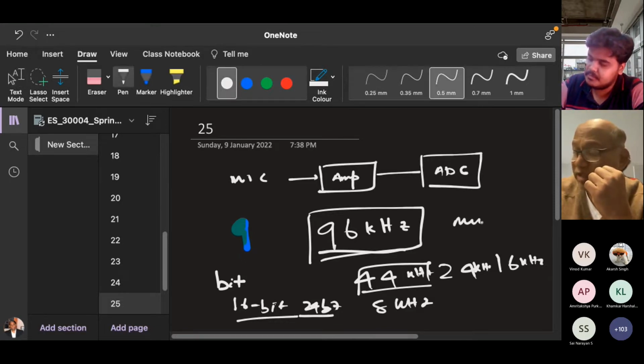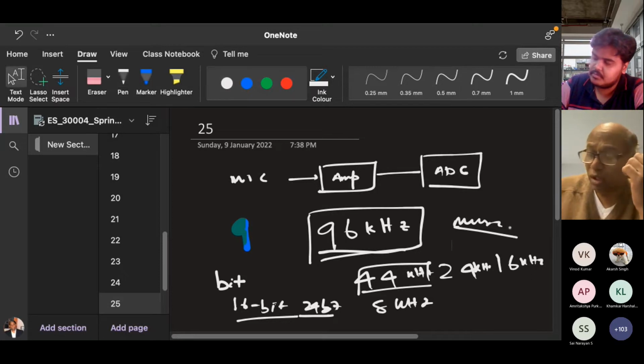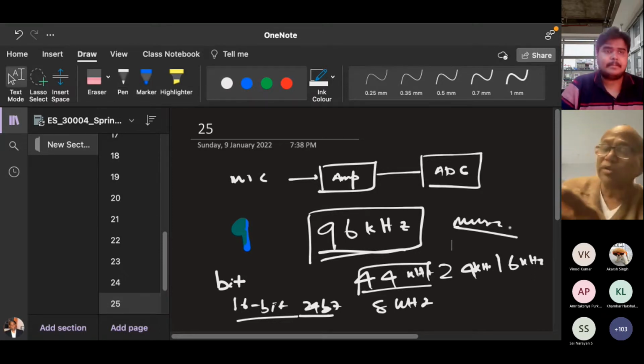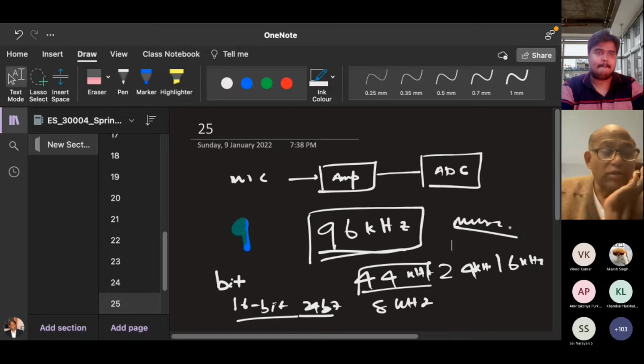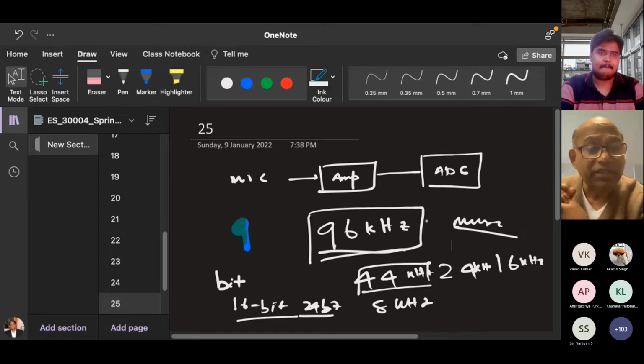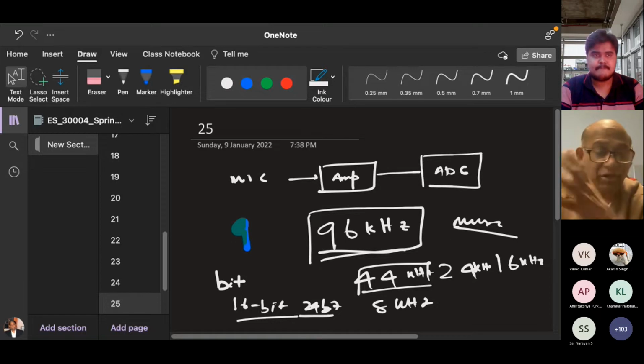And one more thing is, sometimes you have to do sampling in a round robin fashion. That means you have many channels, so you have to do sampling one after the other. So in a cell phone, do you have any idea what the sampling frequency for speech is? It is 8 kilohertz for communication, and it is 8 bits. Because for communication, just your speech has to be communicated, but for music it is higher.